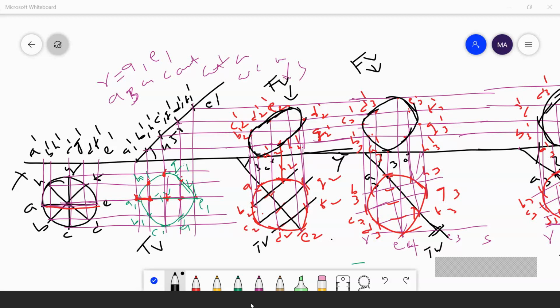The diameter AB making 30 degrees angle with VP. That means this diameter AB is making 30 degrees, he is saying.